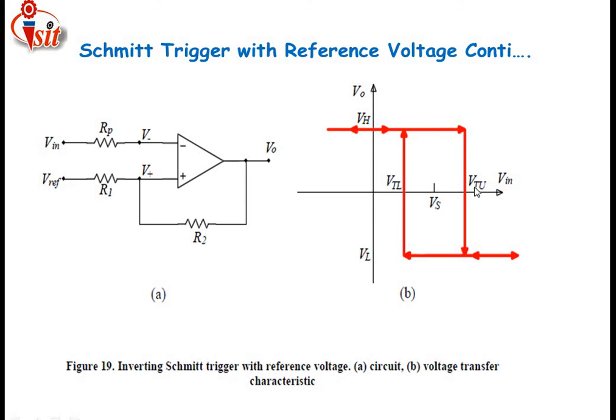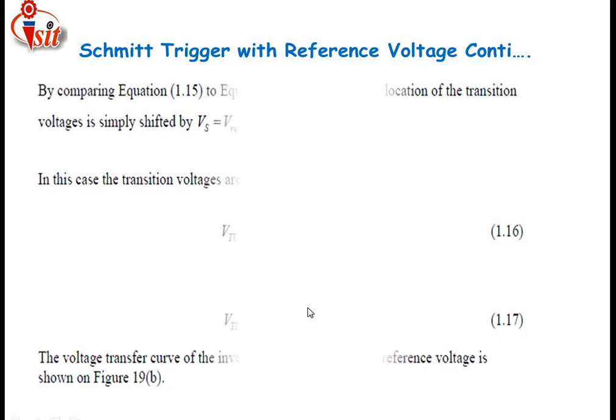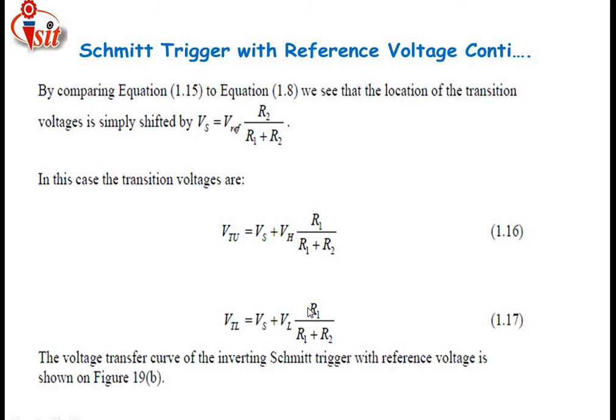Just see here, the upper threshold voltage and lower threshold voltage along with the source voltage; a very high voltage and a very low voltage are also introduced. By comparing both these equations, we can see that the location of the transition voltage is simply shifted by Vs, equal to V reference into R2 divided by R1 plus R2.